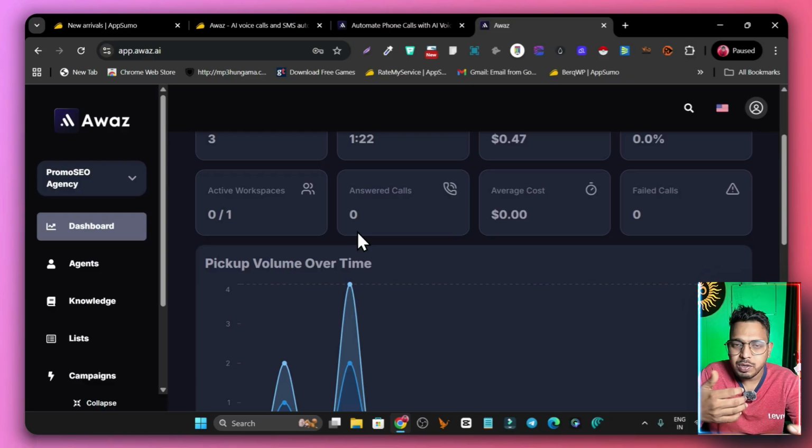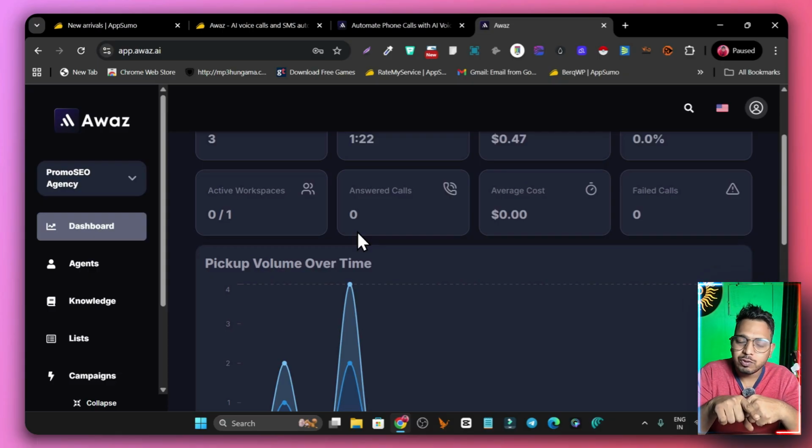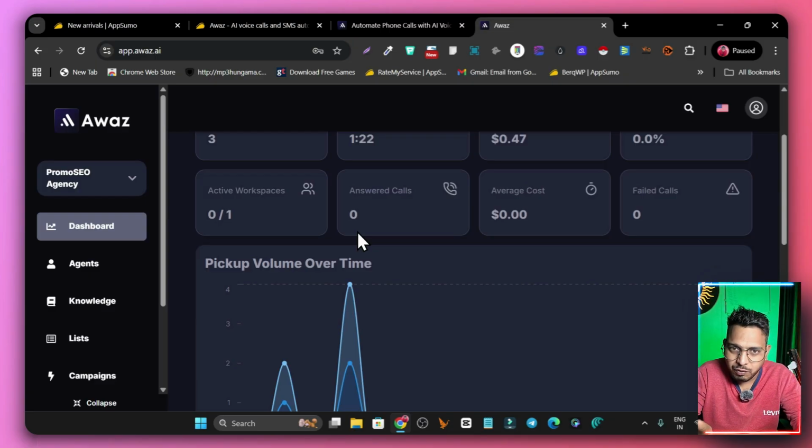You will get features that sound too good to be true, but while actually trying them out you will face difficulties. The most difficult one is that it will ask you for so many steps, like connecting the phone number, like adding the knowledge base. That is the biggest disadvantage. It will ask you to connect the card and it is going to charge the balance from you every time you add a new knowledge base. That is something I didn't like, first of all.